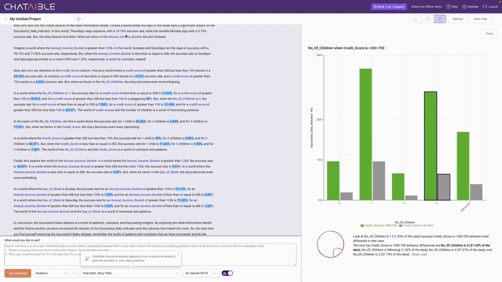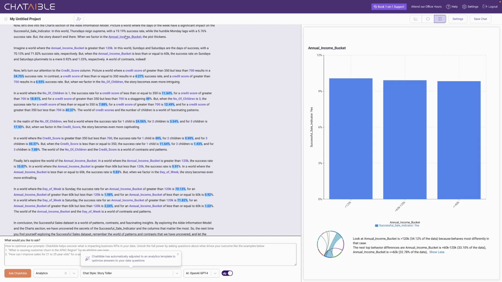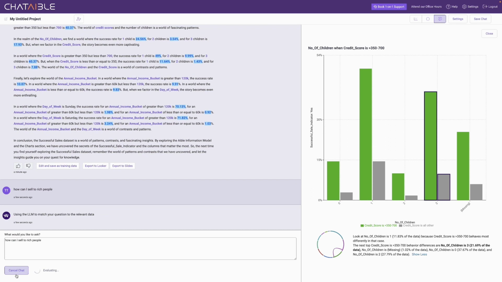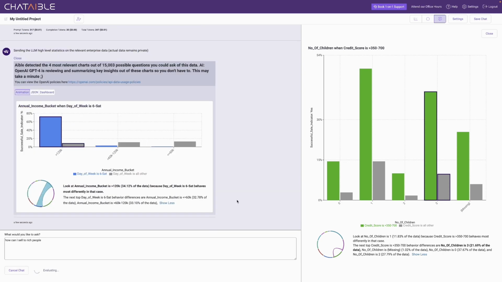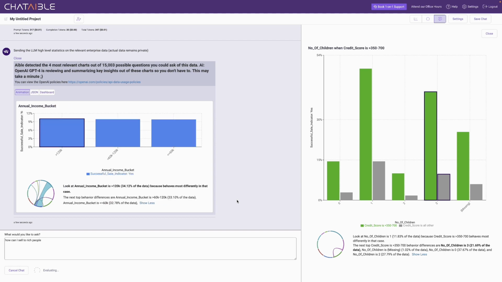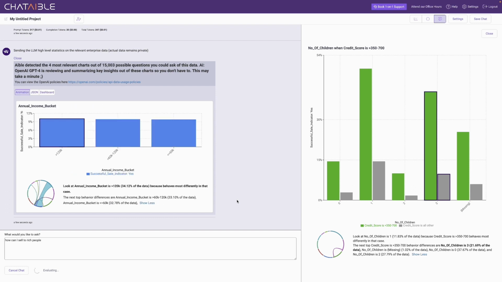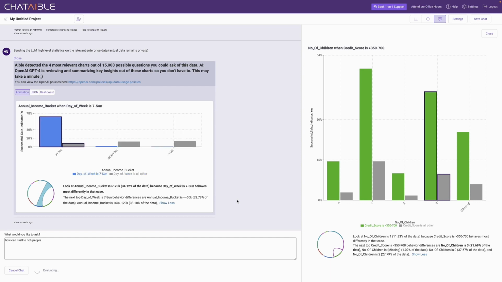Now notice this dataset has this information about annual income bucket. Asking a question like how can I sell to rich people is a tough question because there is nothing in this dataset called rich. It has to figure out what that means. And now GPT-4 has been given 4 relevant charts for it to summarize. But interestingly, the fact that Able has now sent GPT-4 charts related to income buckets already shows me that the system did accurately understand what rich people meant.